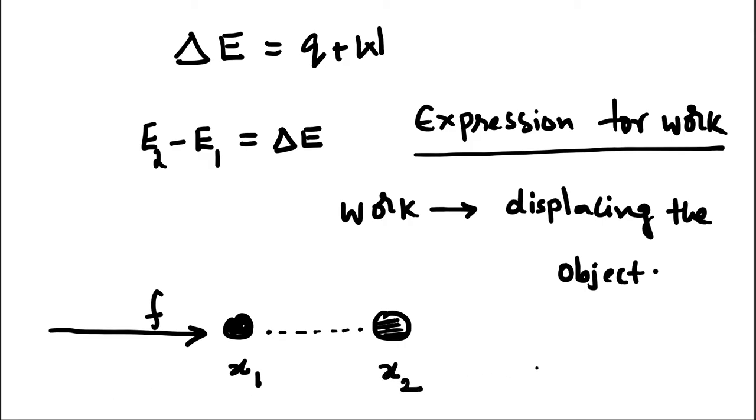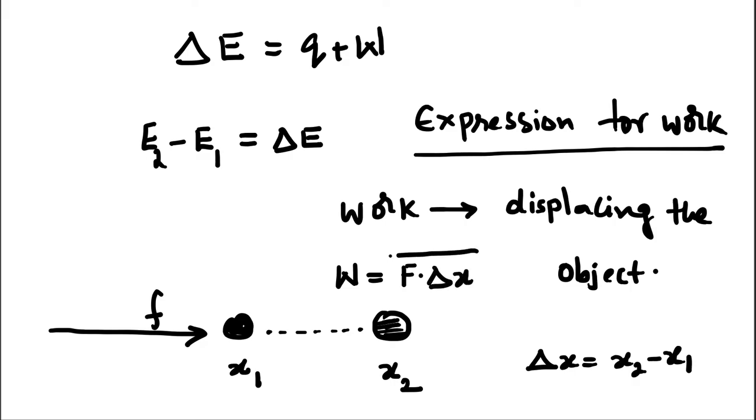And what is the displacement that happened here? That is delta x, which is equal to x2 minus x1. The force used to carry out this displacement is known as work, and the expression for work is W equal to F times delta x. This is the expression for work.